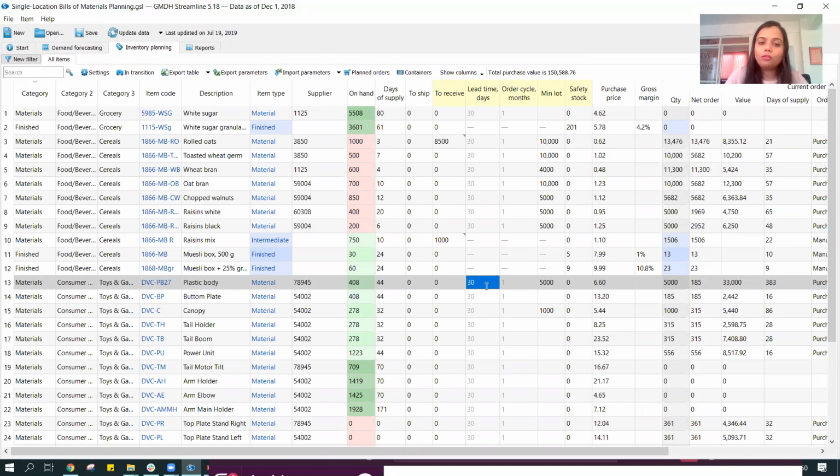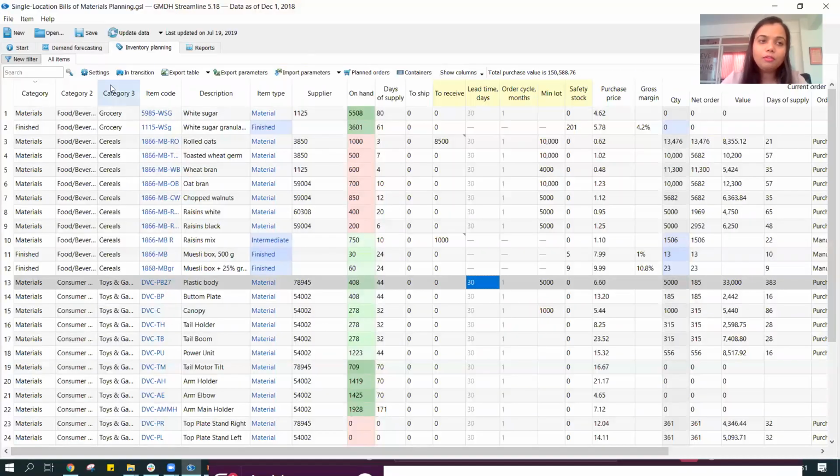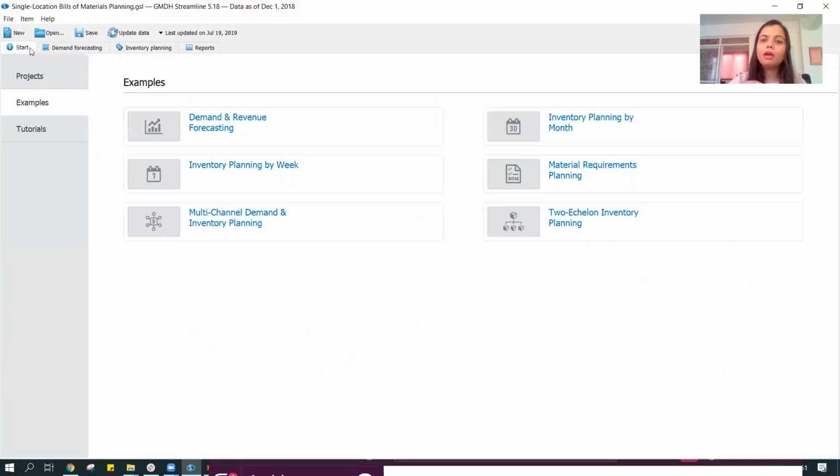My lead times could be higher depending on whether the product is imported or locally procured. There are a whole lot of combinations available for us to make use of from the system, and it's really important that we have one system with end-to-end integration, right from my demand plan, moving to my supply plan, moving to my raw material planning, and my KPIs and reporting.